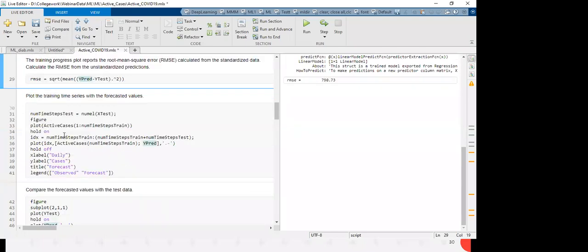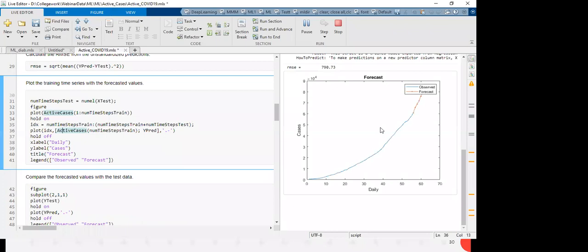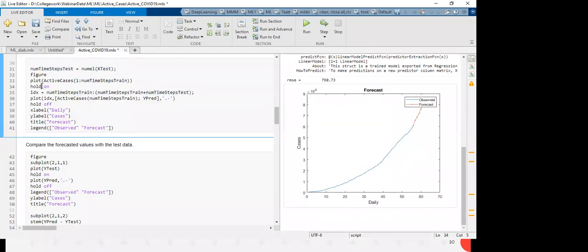Okay. Now I am going to plot both, the data which we use for training and the forecasted one. So you see the blue one, that was the original data which we use for the training, and this red one which you see, that is the predicted one on the testing data. So perfect, it is going. So very simple it is to do forecasting. Already we forecasted here by using this command on testing data. Just by giving the hold on command, we are plotting the data which we use for the training and the data which we forecasted in the same figure. That's all.